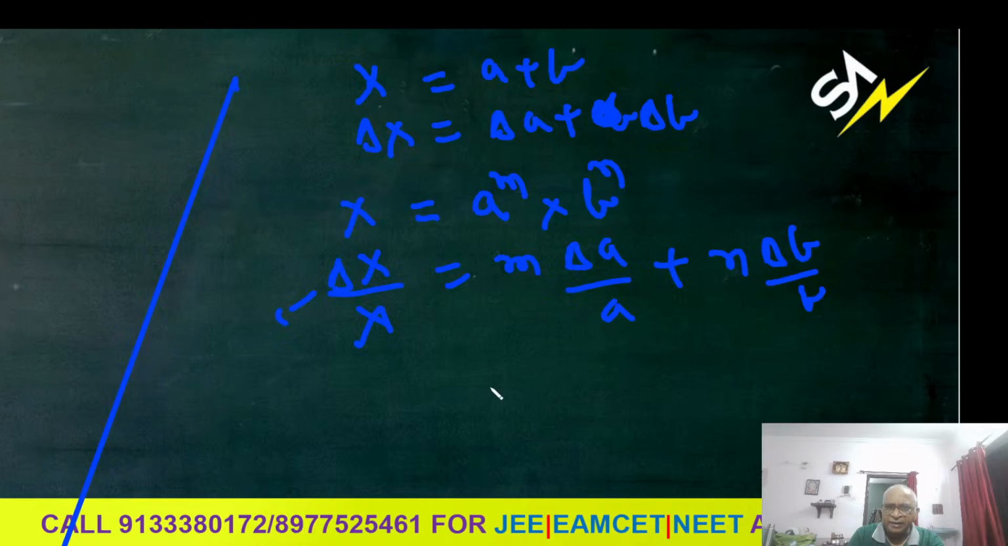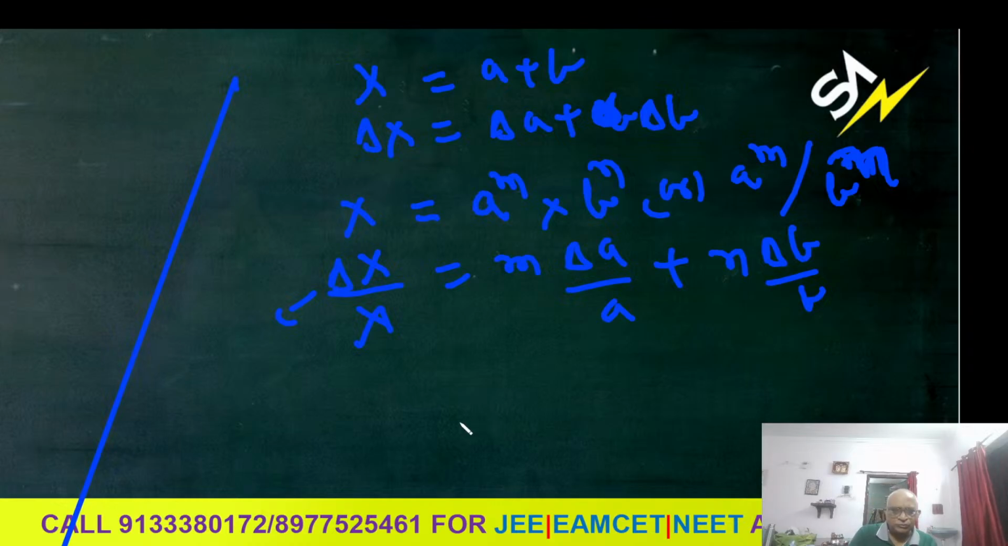Even if it is in the denominator, the same formula will come, for a to the power of m by b to the power of n also. Whether it is in the denominator or numerator, the formula is the same: m delta a by a plus n delta b by b only. So this is regarding theory.